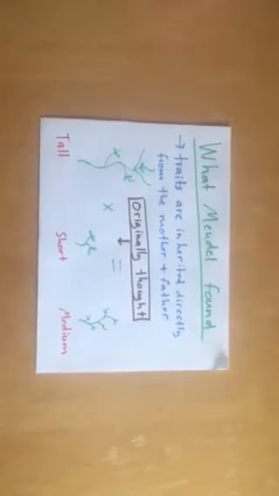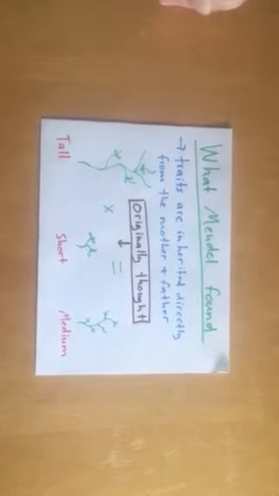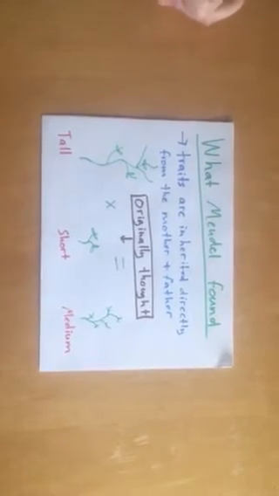Some things that Mendel found was that traits are inherited directly from the mother and father. Originally, scientists thought that if you took a tall plant and crossed it with a short plant, you would get an average of the two and get a medium plant. But Mendel found that actually the offspring receives a trait from both the mother and the father, and it does not come out as an average.